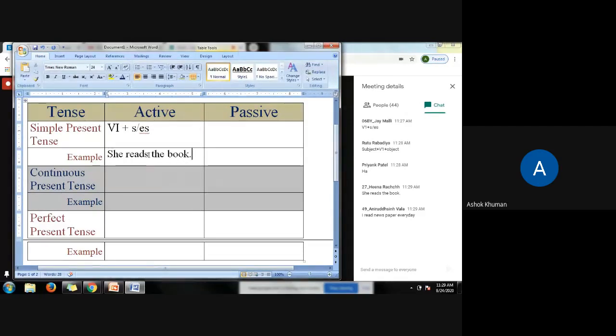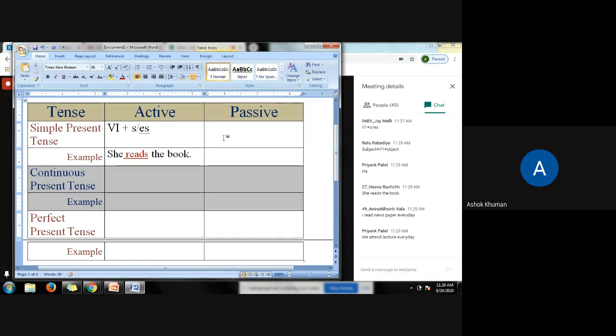So look at the form of verb here. It is read, third person singular, it is she, the pronoun, therefore look here: V1 and s is used in this particular sentence. So this verb indicates number one, simple present tense, number two, active voice. We attend lecture every day. Very good.